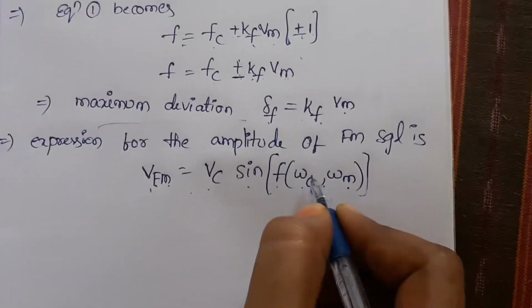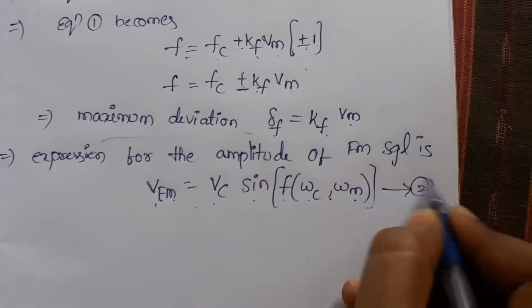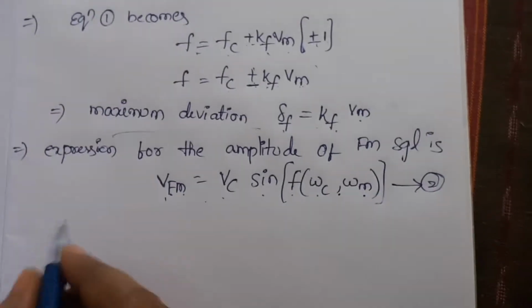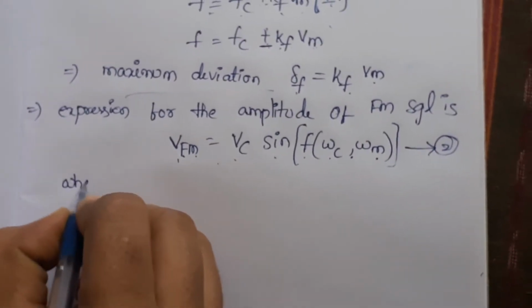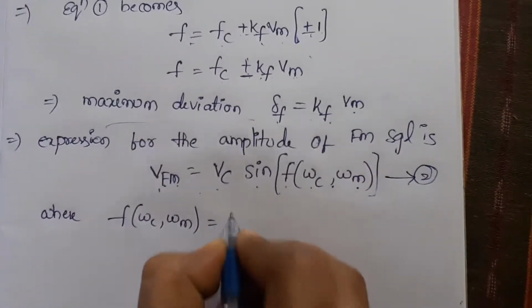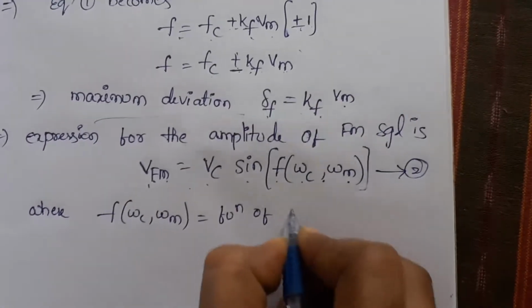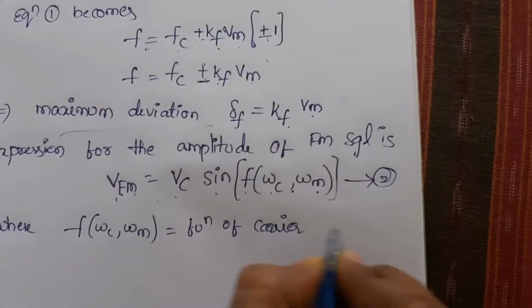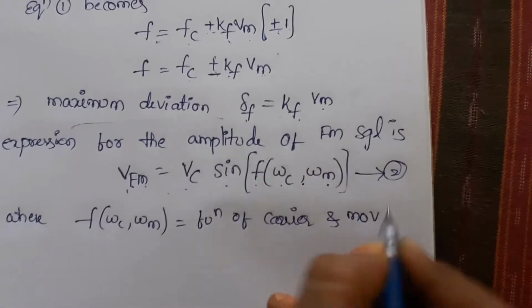Generally we can call this the theta value. I am rewriting this as the second equation, where I am considering this term as F of omega c, omega m, which is nothing but a function of the carrier as well as the modulating signal.